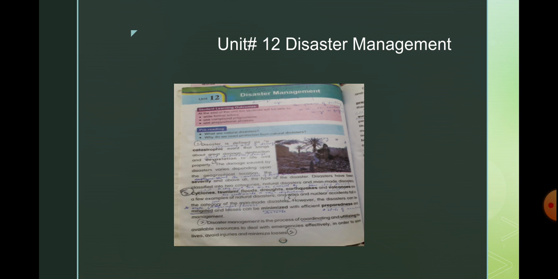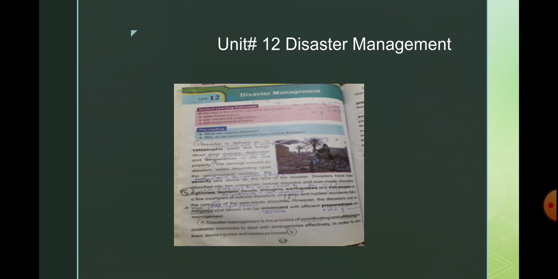Management: the process of dealing with or controlling things or people. So disaster management means how to manage a disaster.